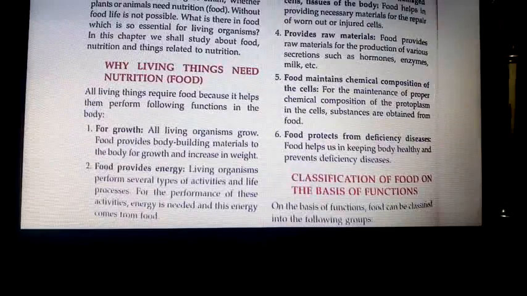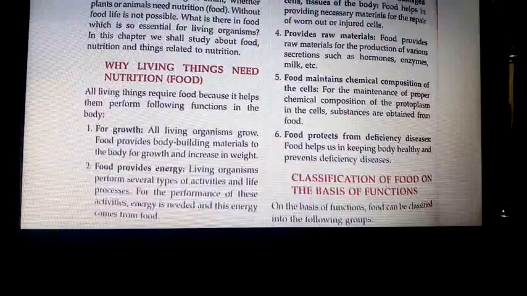And then why do we need food? Why do living things need food? All living things require food for various functions to be performed well. What are those functions? Growth. First is for growth. If you remained the same as in LKG, could you come to 9th standard? There is certainly a factor called growth, and which nutrient is required for growth? Good, proteins. Got it? All living organisms grow. Food provides body building material to the body for growth and increase in weight and height. Food provides energy. Living organisms perform several types of activity and life processes.